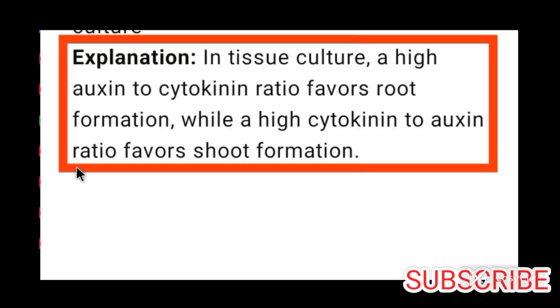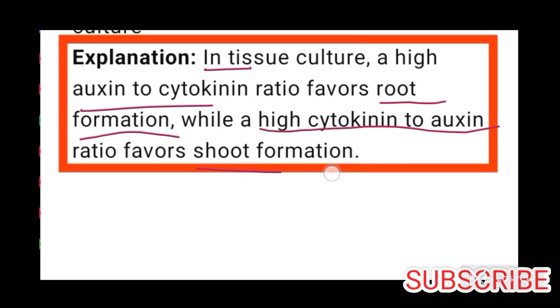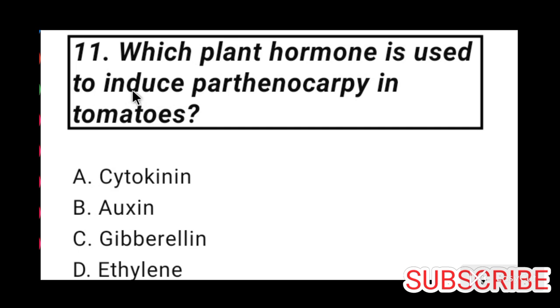If equal amounts of auxin and cytokinin are present, then callus will form. Callus is undifferentiated cells. So by changing the auxin and cytokinin level, scientists can control what part of the plant grows in tissue culture. A high auxin to cytokinin ratio favors root formation, while a high cytokinin to auxin ratio favors shoot formation. Now come to question number 11.